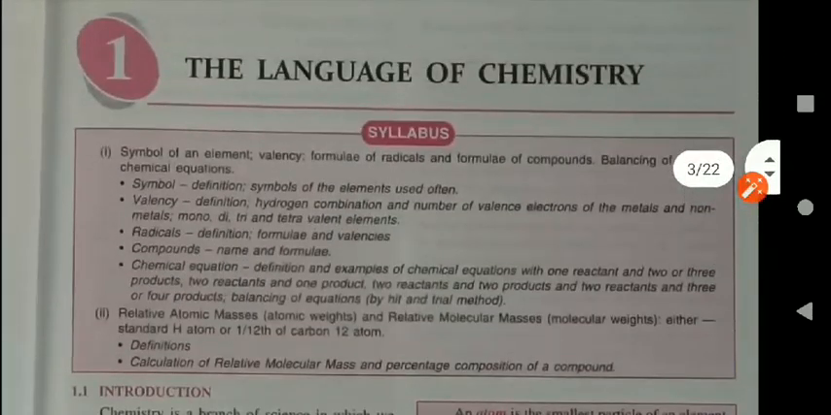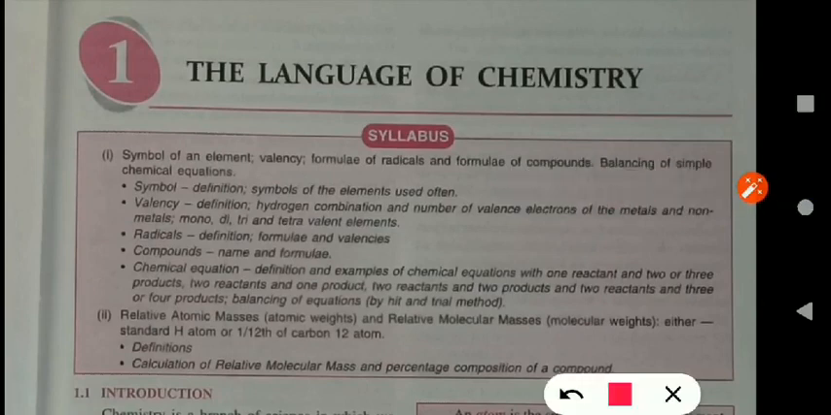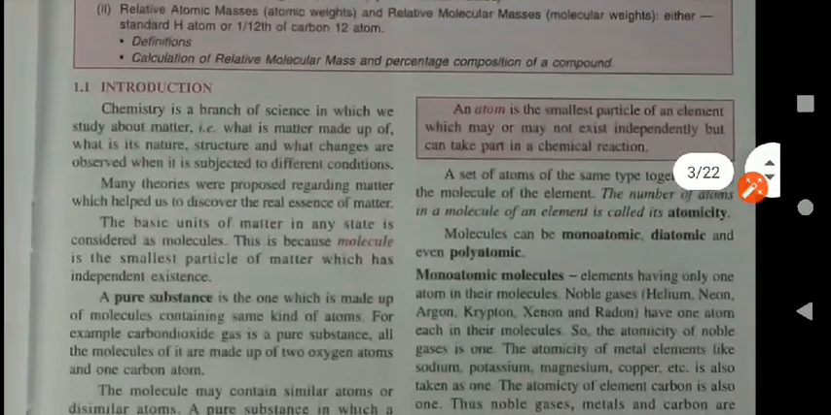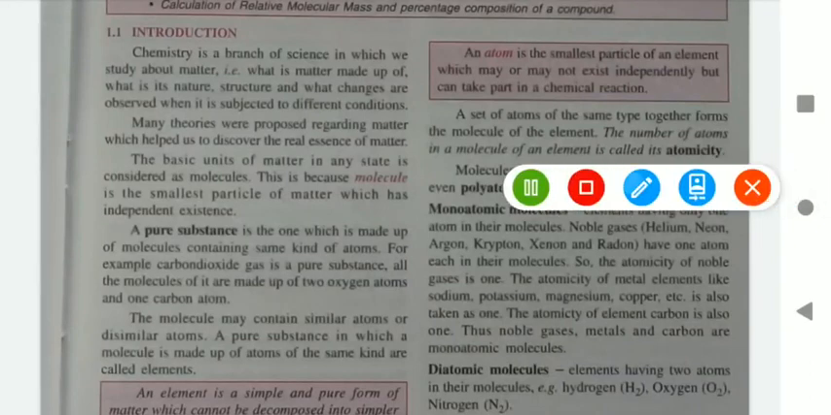So students, this is our first chapter, the language of chemistry. What will you study in this chapter? Maximum topics are from the previous class, like symbol, valencies, radical, compound, chemical equation and relative atomic mass. Students, all these topics you have studied in class 8. So we will start our topic, that is the introduction. We will study some basic terms. Already we have studied them in class 8.